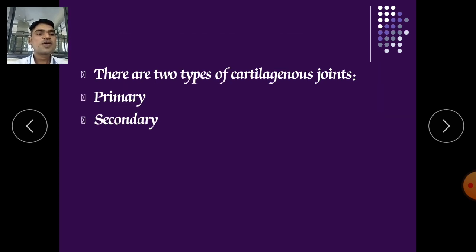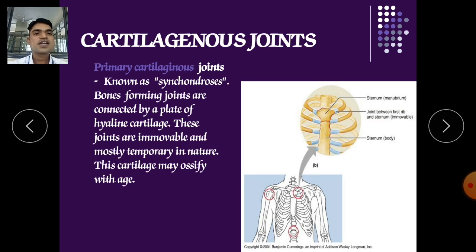There are two types of cartilaginous joints. First, primary joints, and second, secondary joints. Now we will discuss the primary joints. The primary joints are known as synchondroses. The bones forming these joints are connected by plates of hyaline cartilage. So here you can see the hyaline cartilage has been connected with this joint.